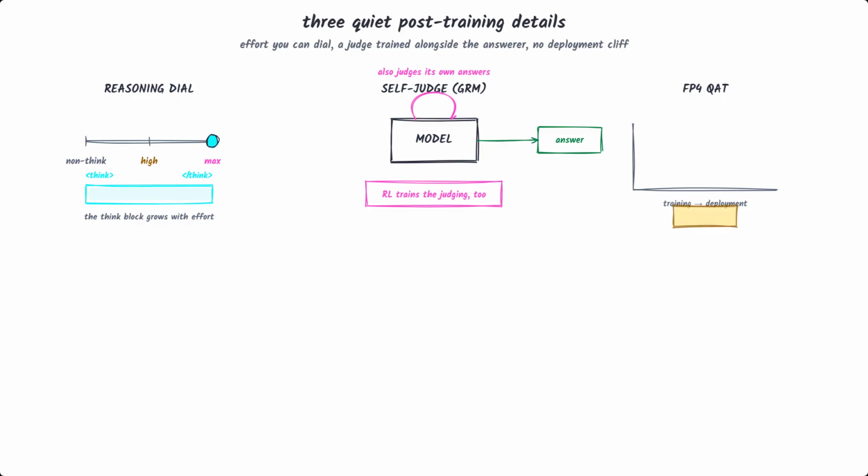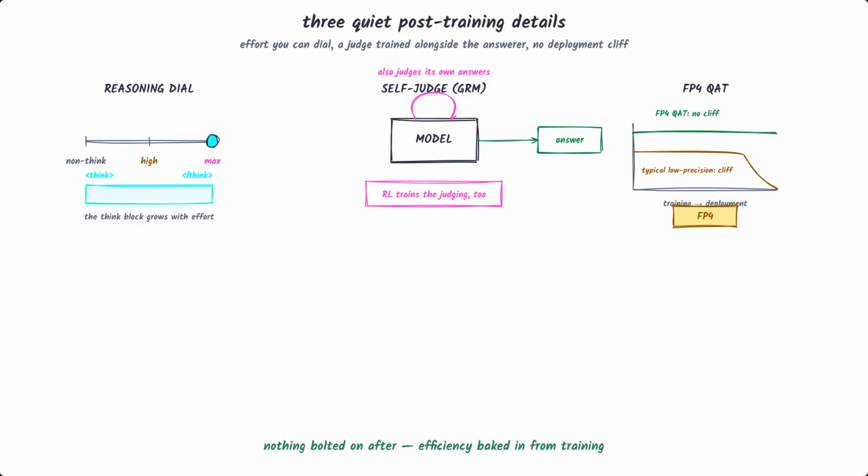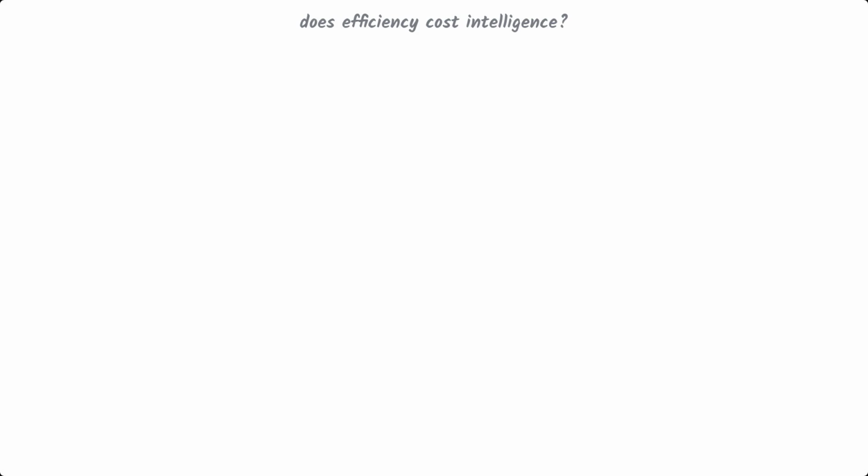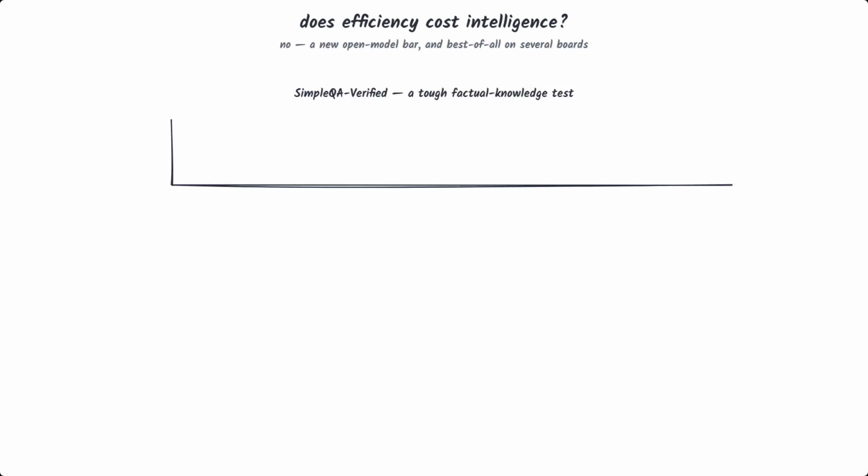The model learns while already simulating the low-precision math it'll run at in production, so there's no accuracy cliff when you actually deploy it. Nothing bolted on after the fact. Efficiency is baked in from training. Does all this efficiency cost it intelligence? No, and this is the part that surprised me.